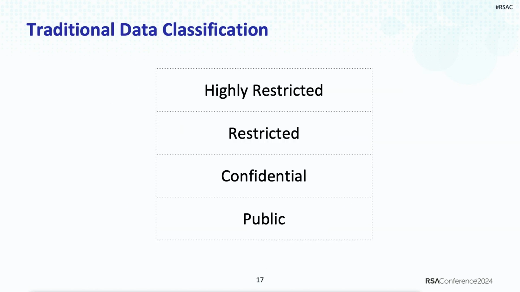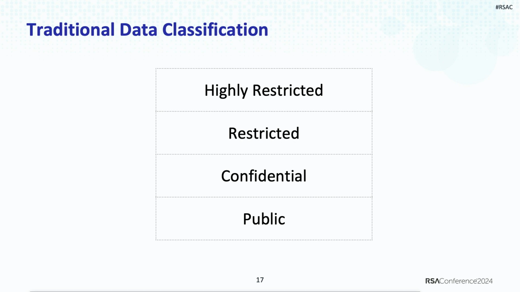And when we speak about classification, more often than not, we try to squeeze all the data that we have, regardless of their type, into one of these 4 categories. It could be public, confidential, restricted, or highly restricted. This is coming from NIST. And when I spoke to many of my peers across the industry about what classification they have for PHI, or how they are processing DSAR requests and so forth, it always was squeezed into one of these 4.